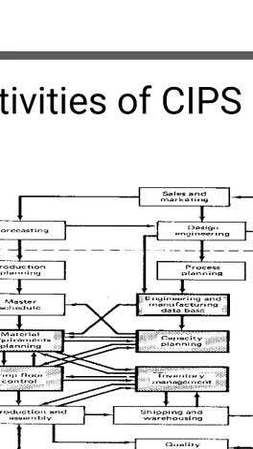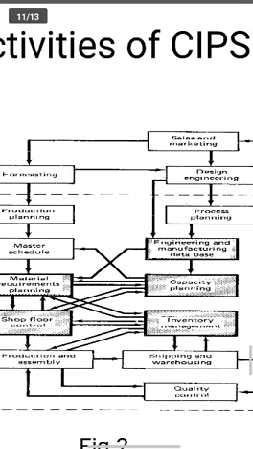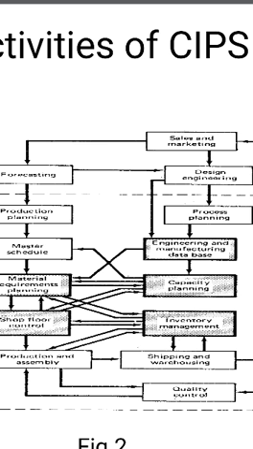Next, inspection. After the product fully comes out, it goes to the inspection side. They check the activities related to the product, how it is formed, and what the quality of that product is. These are checked in the inspection.